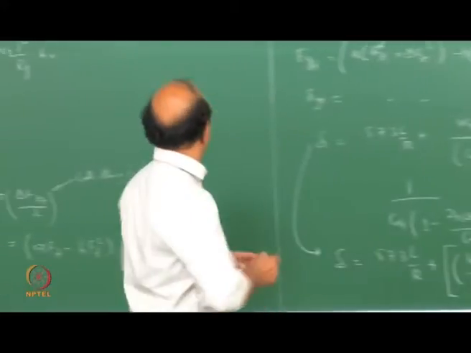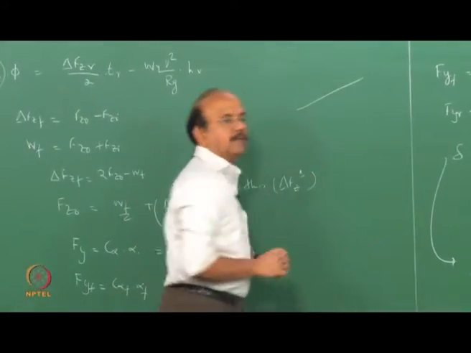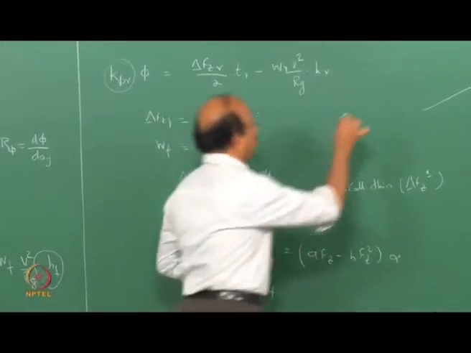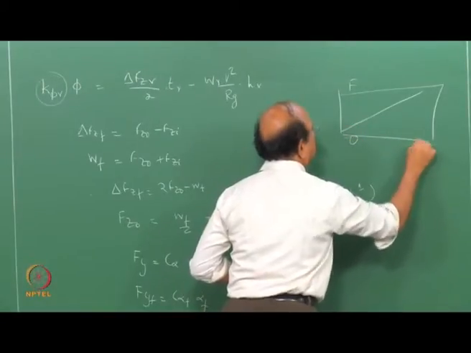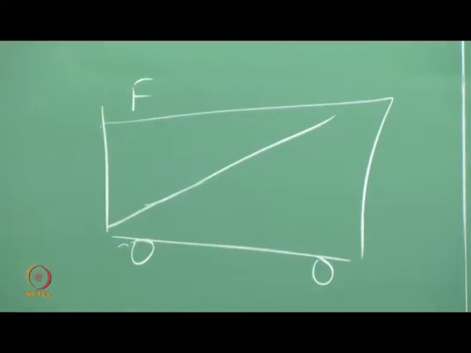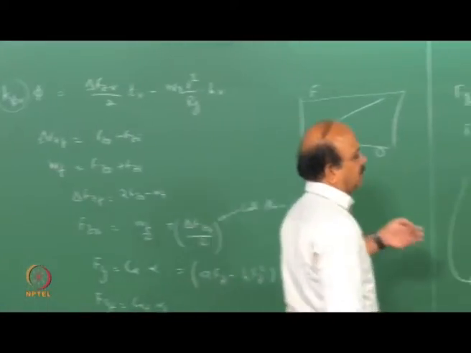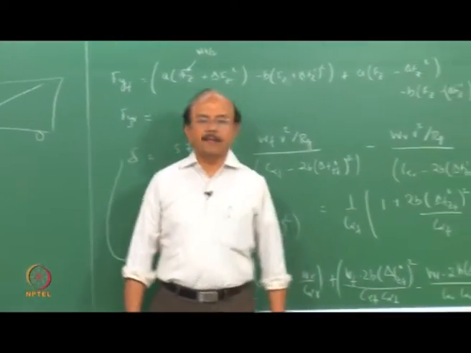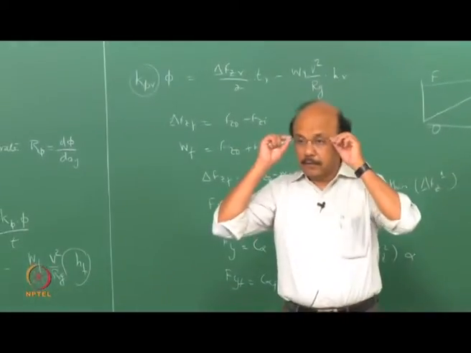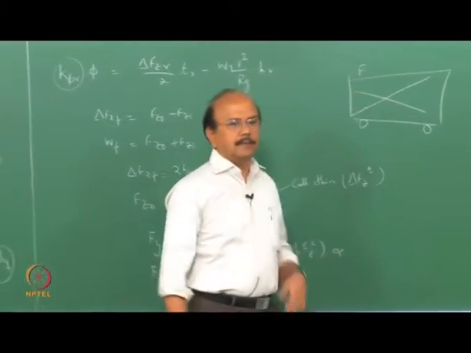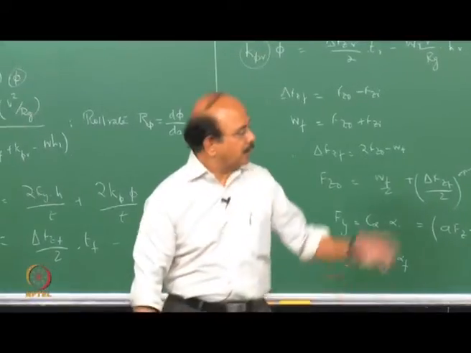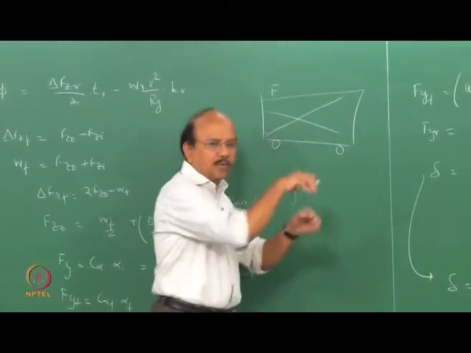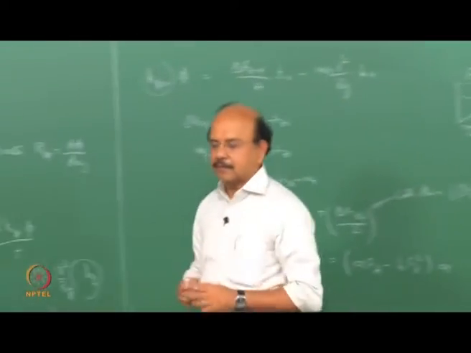Now what happens when the roll center, so this is the front of the vehicle, let's say that's the vehicle. The roll axis inclination is one of the issues in the design. The roll axis can be inclined like this, the roll axis can be inclined like this, and so on. Now, if the roll axis is inclined with nose down, as they call it, what happens?